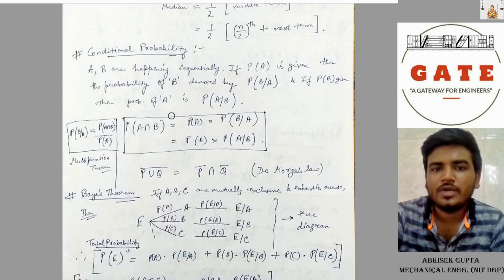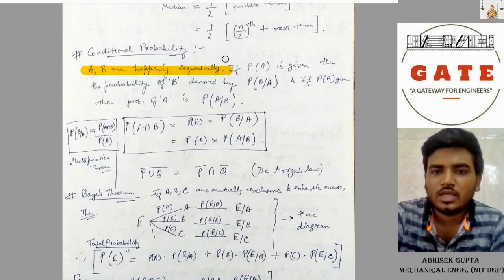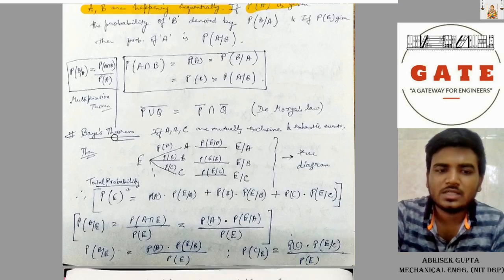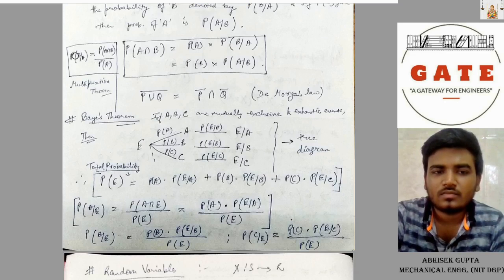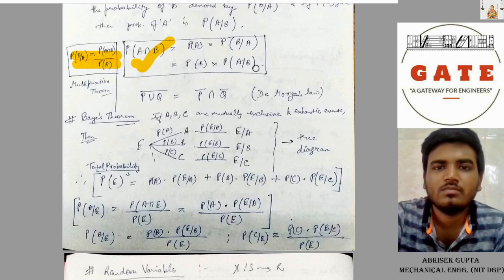Okay, then comes the conditional probability. If A and B are happening sequentially, meaning A occurs before B or B occurs before A, and if probability of A is given, then the probability of occurrence of B if A has already happened is P of B given A. If probability of B is given, then the probability of A if B has already happened is P of A given B. Now P of B given A equals probability of A intersection B divided by P of A. Cross multiplying, P of A intersection B comes out to be P of A into P of B given A, or P of B into P of A given B.